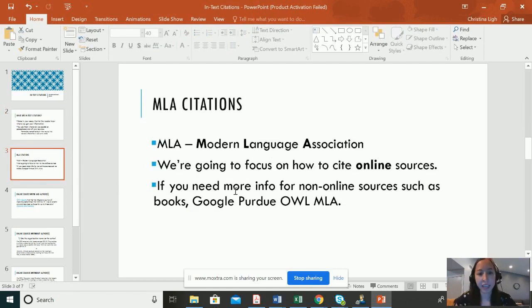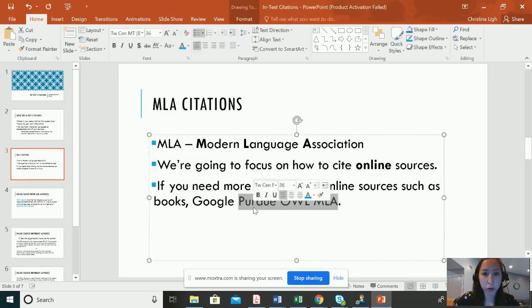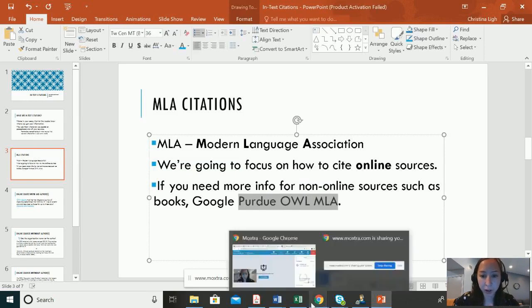What we're going to be using is MLA citations, which is just one of the formats that you can use to cite things. And in this video, we're going to focus on online sources since, let's be honest, this is probably what you're going to be using in today's world. However, if you need more info, you can check out the Purdue OWL MLA. If you just Google this term, it'll pop up for you.